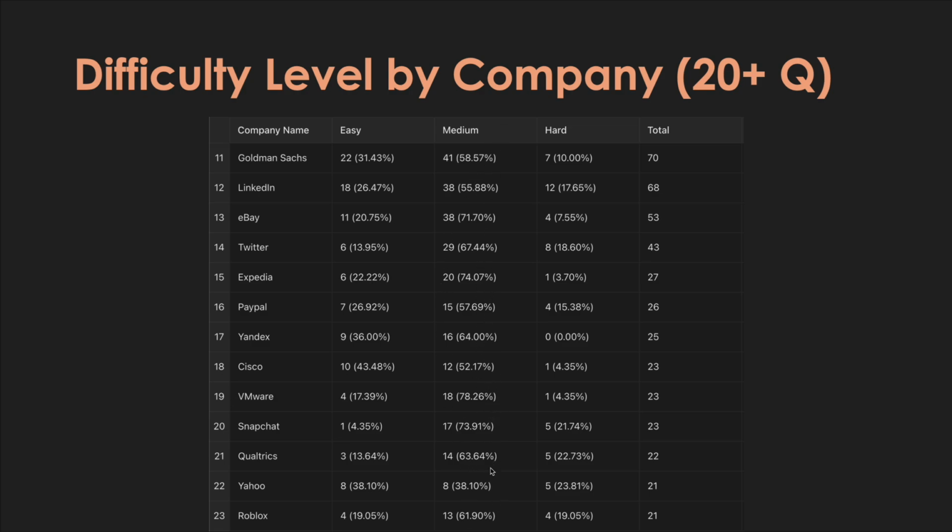Like all across here, you can see more than 50 to 75% on the medium. And for Yahoo, they tend a bit more towards easy. It's a bit balanced, but again, the data set is only 21 questions. So the key takeaway here is, depending on the company, you can pick whether you focus secondarily on easy or hard, but primarily focus on medium questions. I think that is the key.